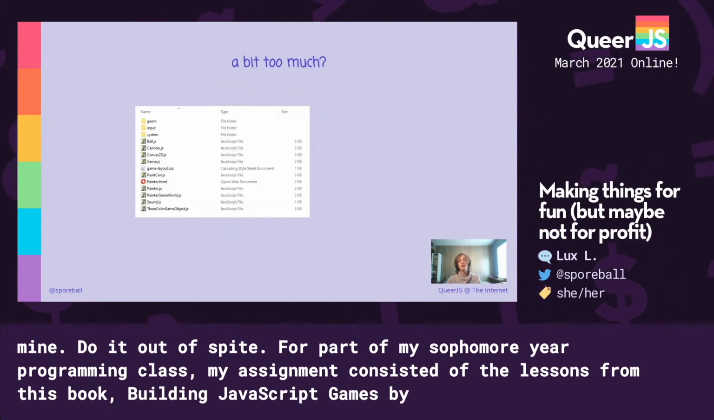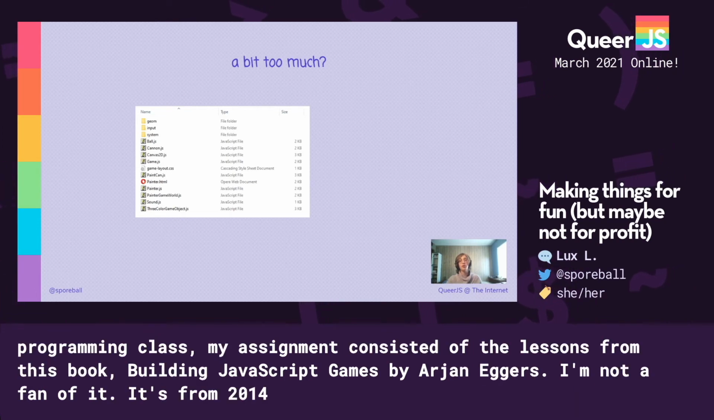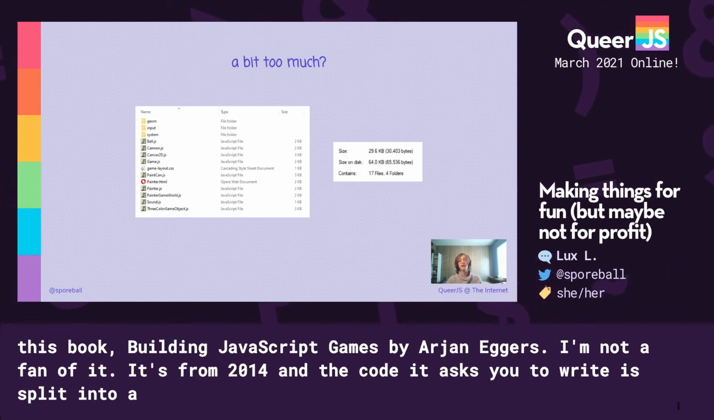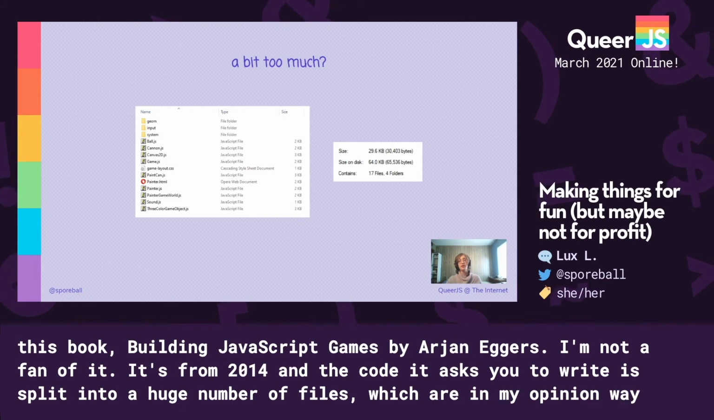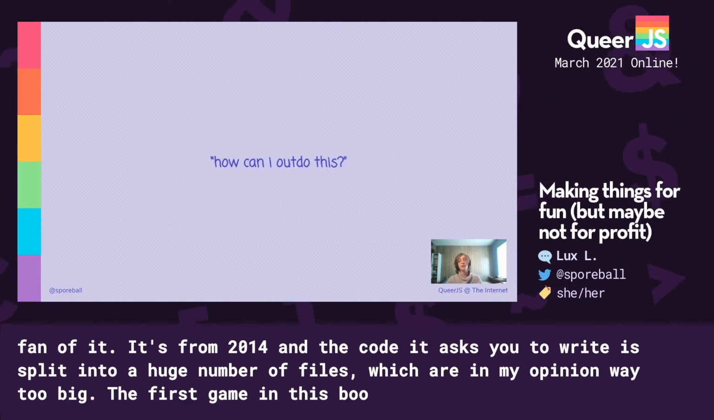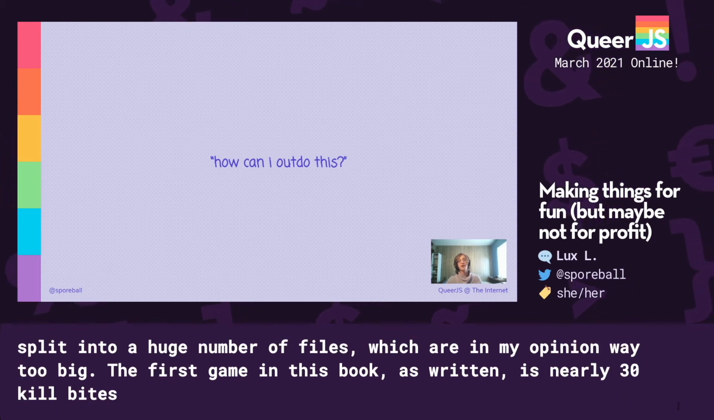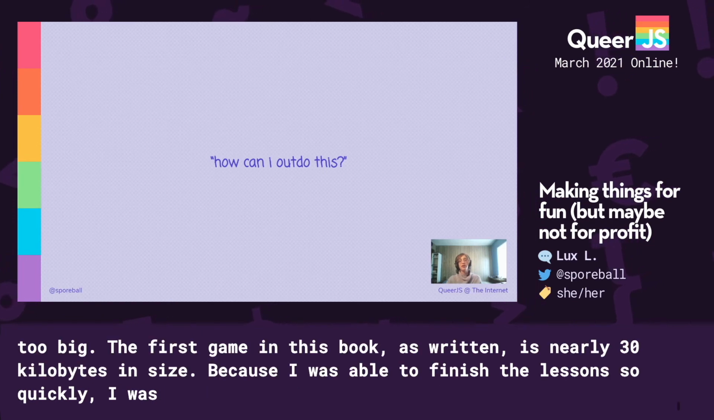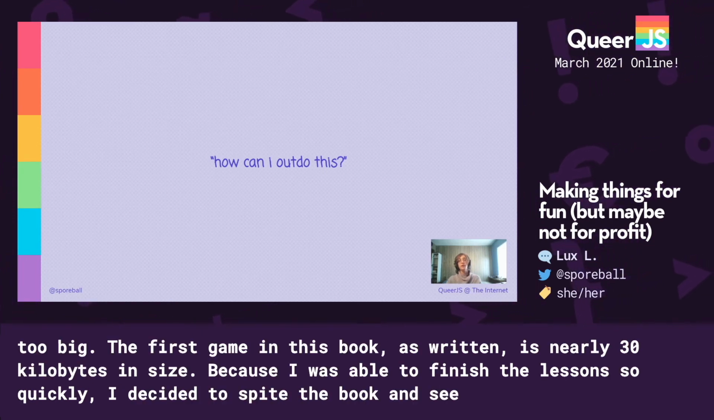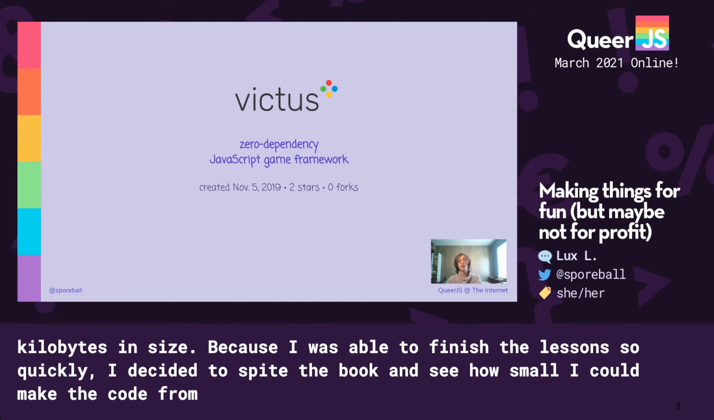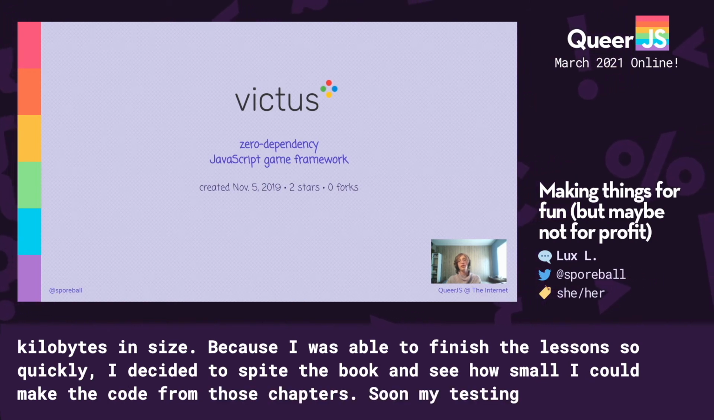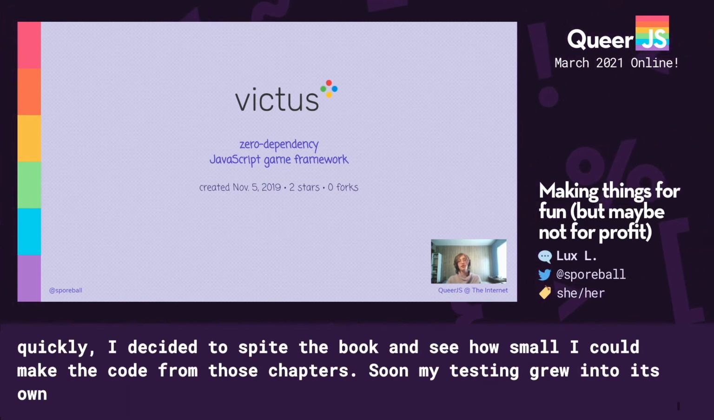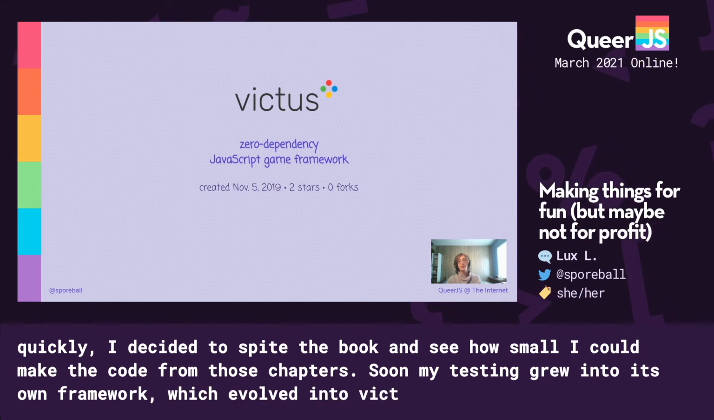It's from 2014, and the code it asks you to write is split into a huge number of files, which are, in my opinion, way too big. The first game in this book, as written, is nearly 30 kilobytes in size. Because I was able to finish the lessons so quickly, I decided to spite the book and see how small I could make the code from those chapters. Soon my testing grew into its own framework, which then evolved into Victus, a zero-dependency JavaScript game framework, in just 2 kilobytes of code. And I think projects like this have a legitimate place in the JavaScript ecosystem.